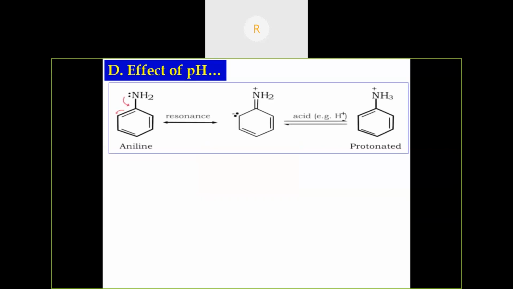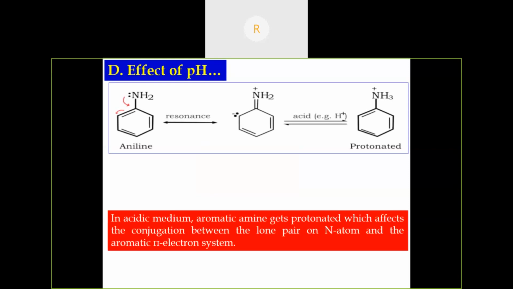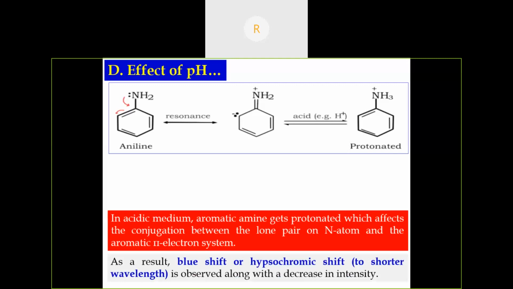Another example is aniline. Here aniline is a Lewis base because it is an electron pair donor. When it is protonated with acid, it forms anilinium ion. So what happens in acidic medium? Aromatic amines get protonated, which affects the conjugation. Here there is no conjugation in anilinium ion because it has been inhibited by the presence of NH3 plus.